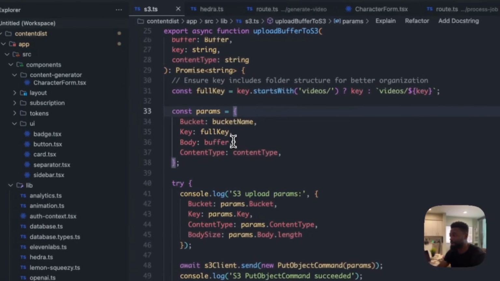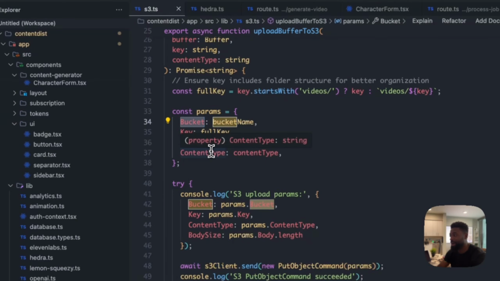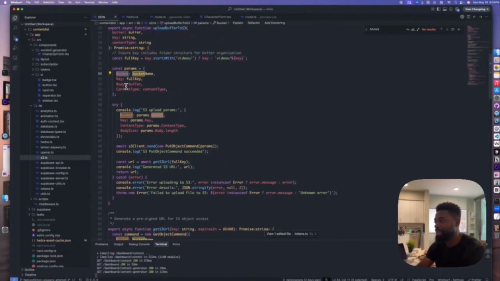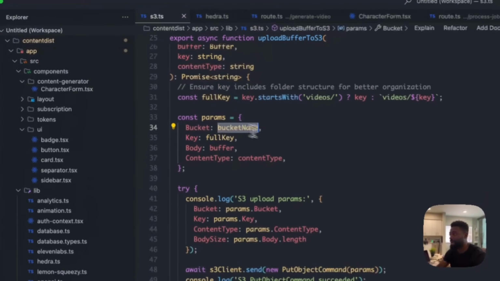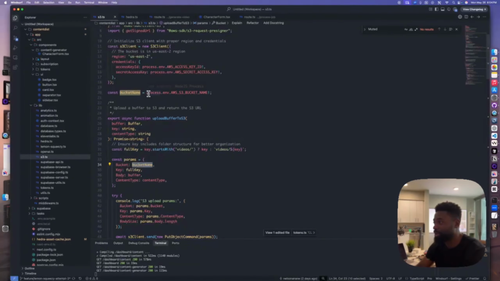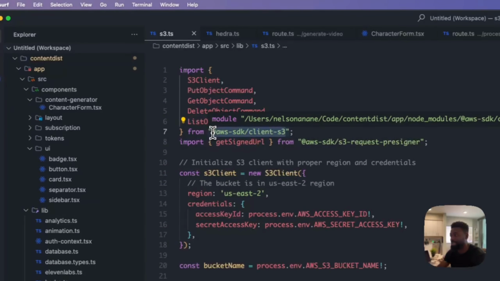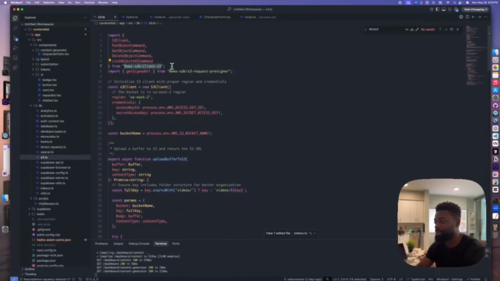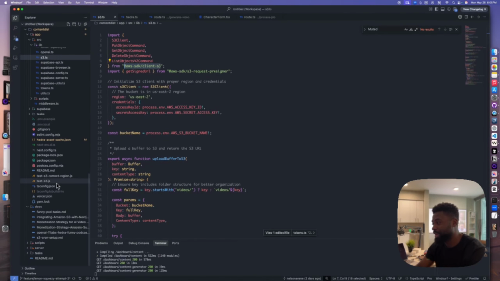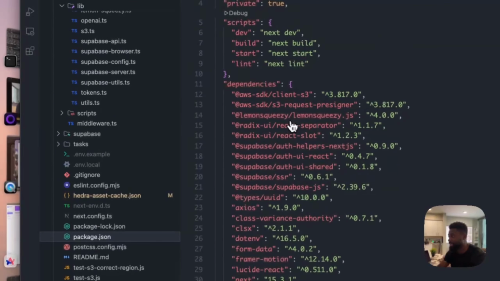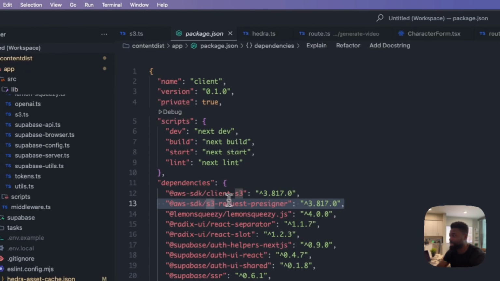And then we are defining this params variable here and defining the bucket. These are all data we need to send over to S3. So buffer, and then we're passing in the buffer name, which is right here. So actually, let me go up here. So we install AWS SDK/client-S3. So make sure you yarn or npm install that. So if we go into our package.json, we should have that already installed. So we have this version currently installed. So you need these two packages to be installed in your package.json for this to work properly.